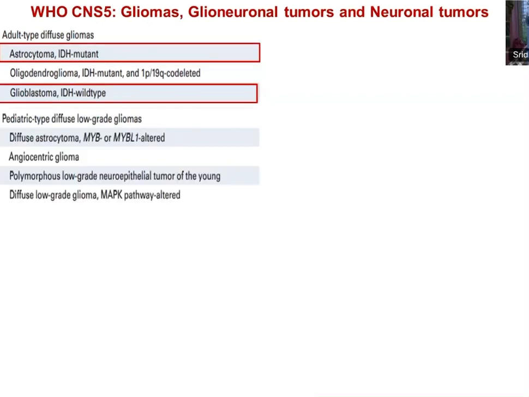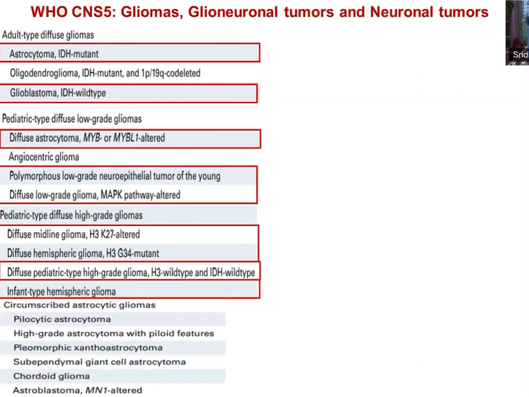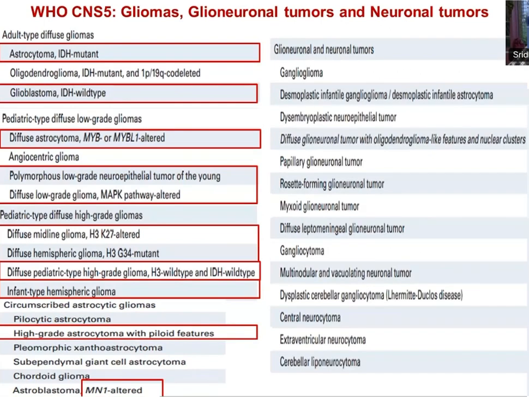The second group is pediatric type diffuse low-grade gliomas. The third group is pediatric type diffuse high-grade gliomas, and the fourth is circumscribed astrocytic gliomas. The final group is the glioneuronal and neuronal group. These are the major 5 groups under this family, which have different smaller family groups. Today we'll see the adult type diffuse gliomas.